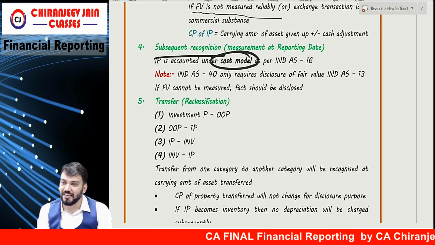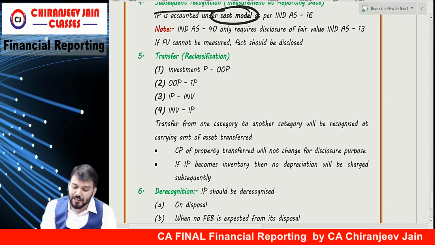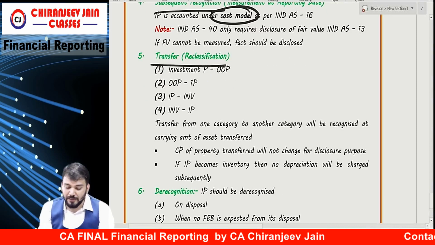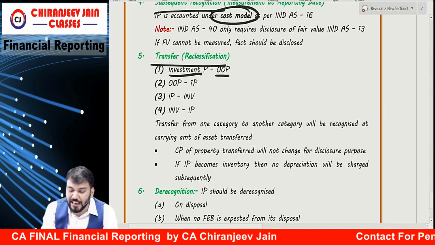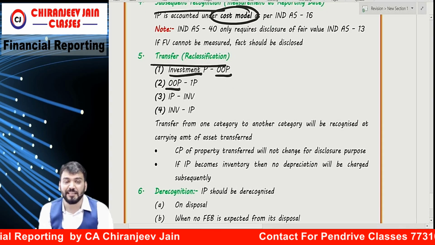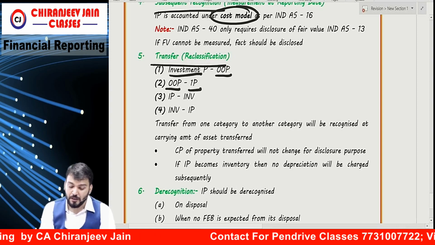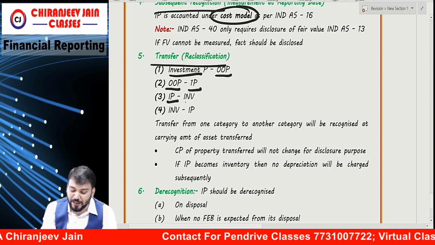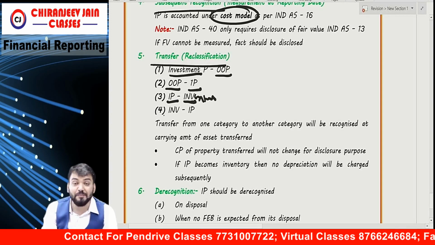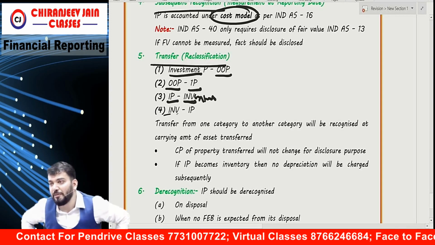Over. Correct? Understood? Transfer. Transfer means reclassification. Investment property reclassified to owner occupied property. Owner occupied property reclassified to investment property. Investment property reclassified to inventory. Inventory reclassified to investment property.